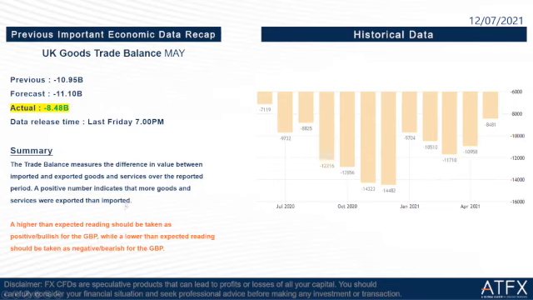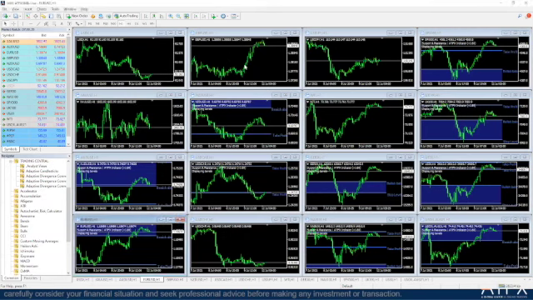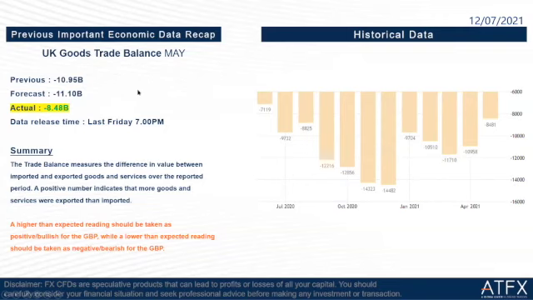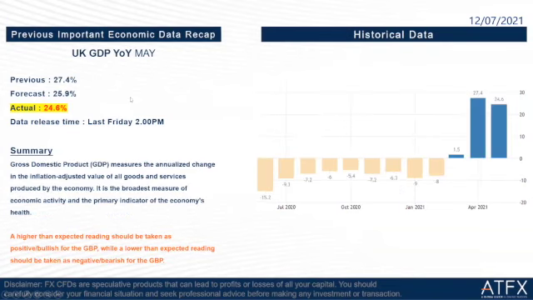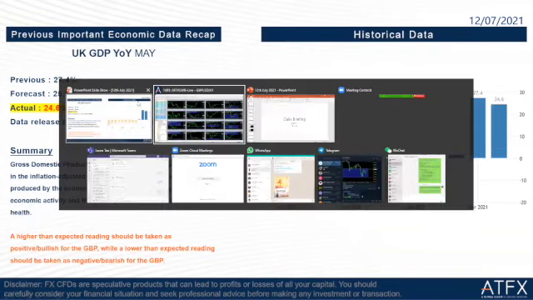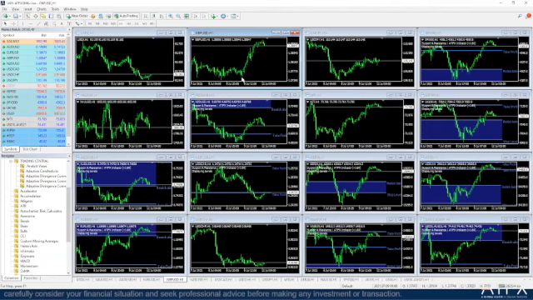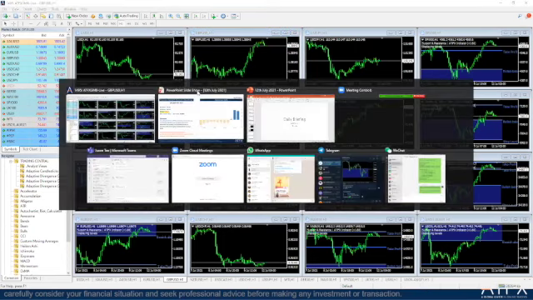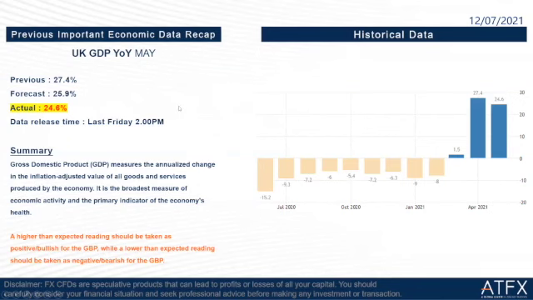But let's take a look at our market graph on last Friday about the GBP USD. So we can see that, okay, although all these important economic data are not good for the GBP, the graph here shows the GBP is still going strong on last Friday. So we can see that this is caused by the US dollar index, not the important economic data. So, okay, let's continue our recap here.